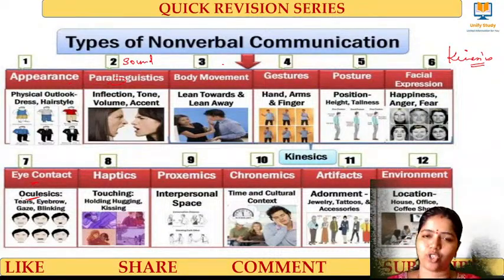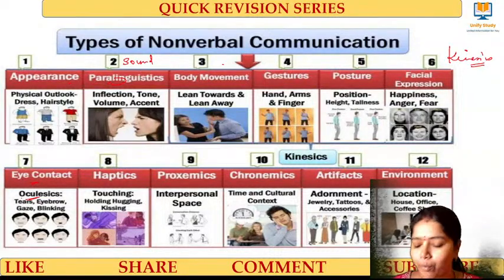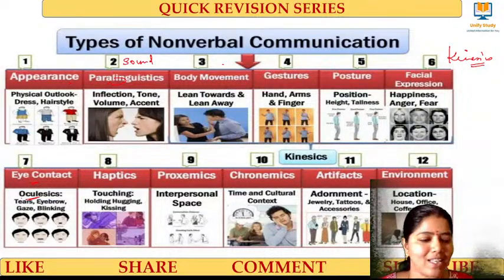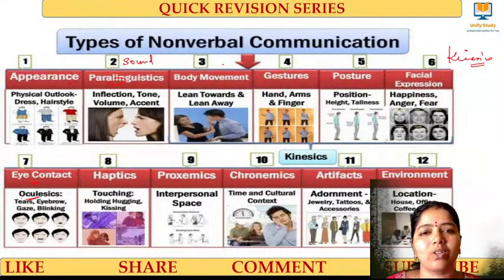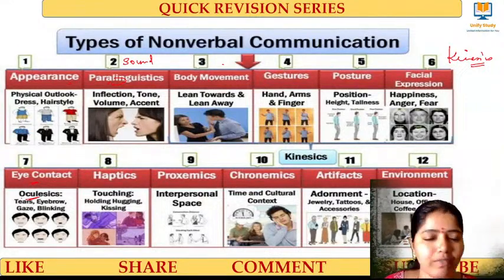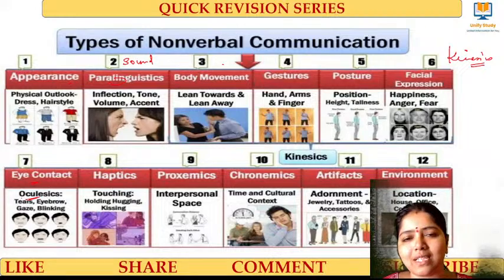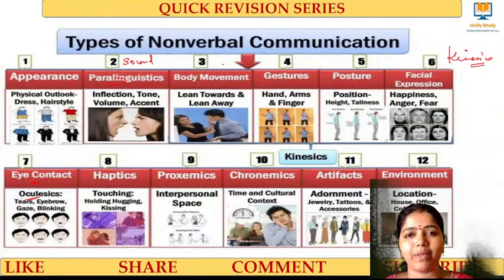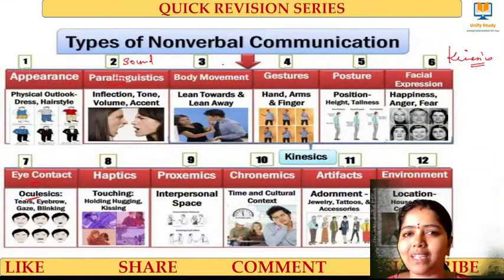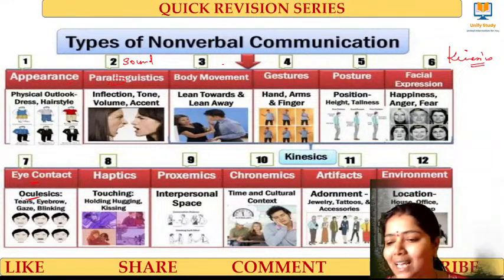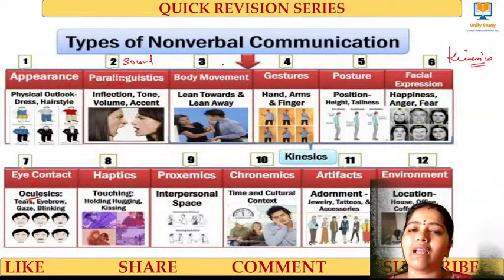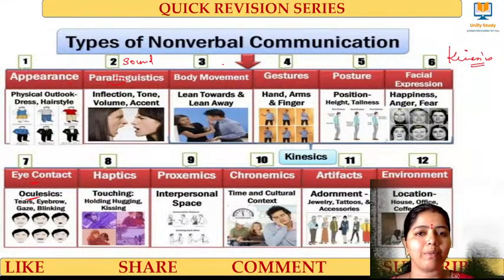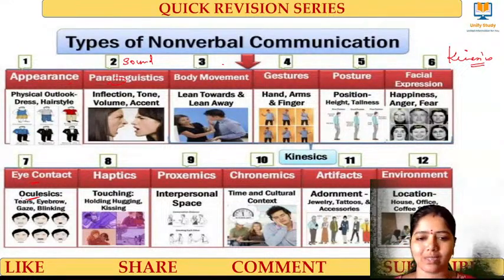Haptics means touch. Proximity means distance, through what distance I communicate. If I am talking to my daughter, I'll be hugging her and talk. If I am talking to a relative, there will be a one step distance. Talking to an official, there will be a set distance. Talking to a stranger, there will be a distance between me and that person. It tells you the intimate level between the communicators, and that we call proximity.